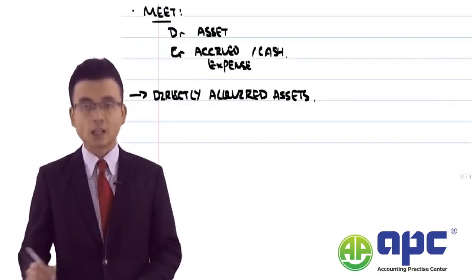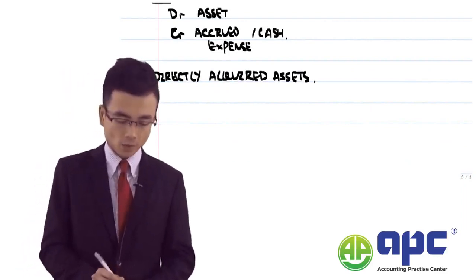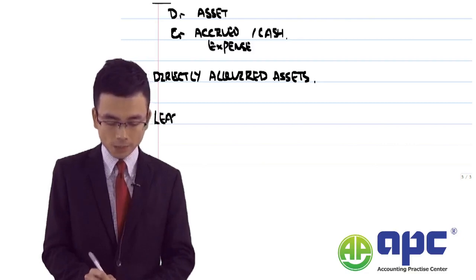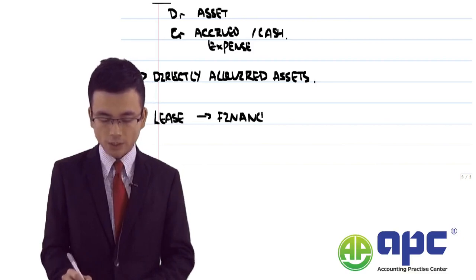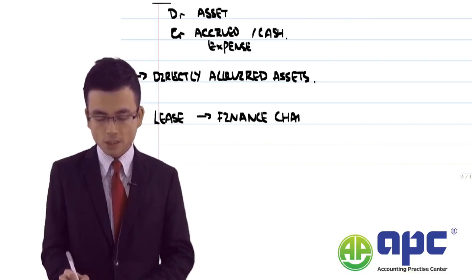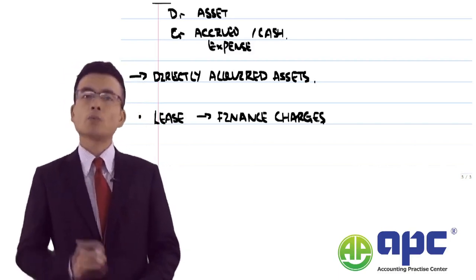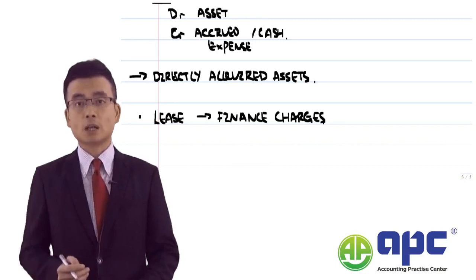So once you understand that, the next element in the interest expense is related to the lease, the finance charges related to the lease. So here we are talking specifically about when we are leasing an asset and we don't have funds to do that.